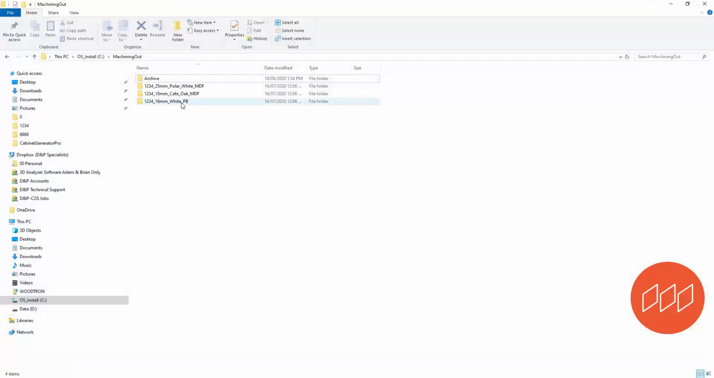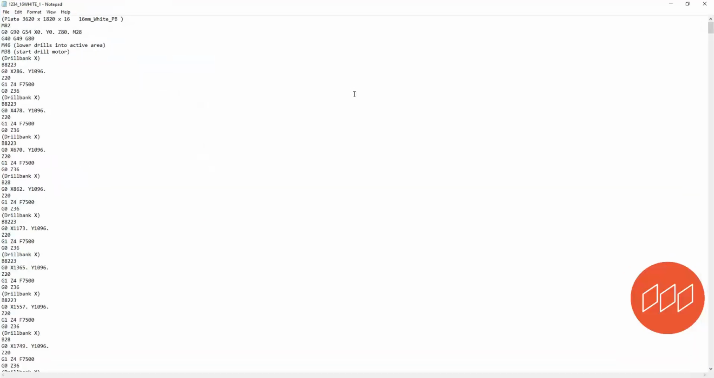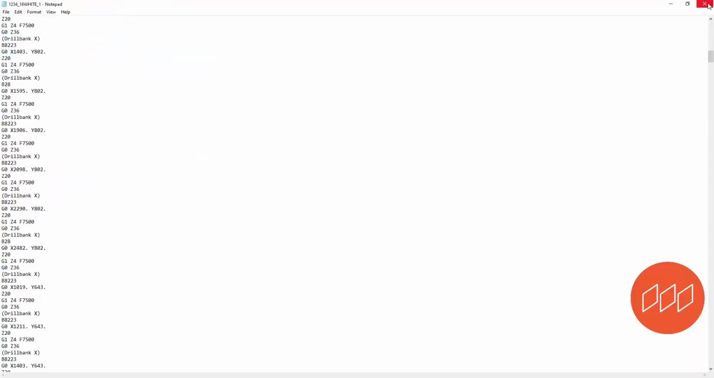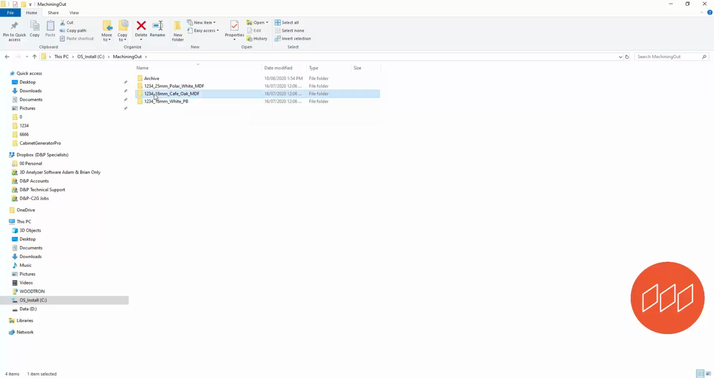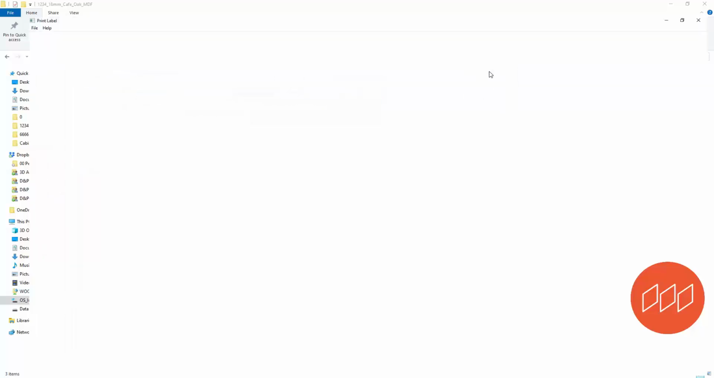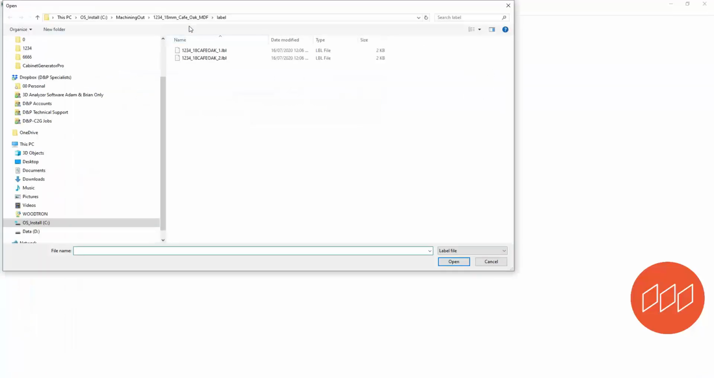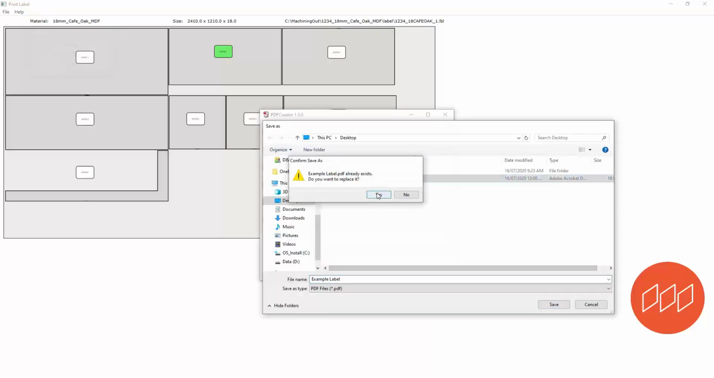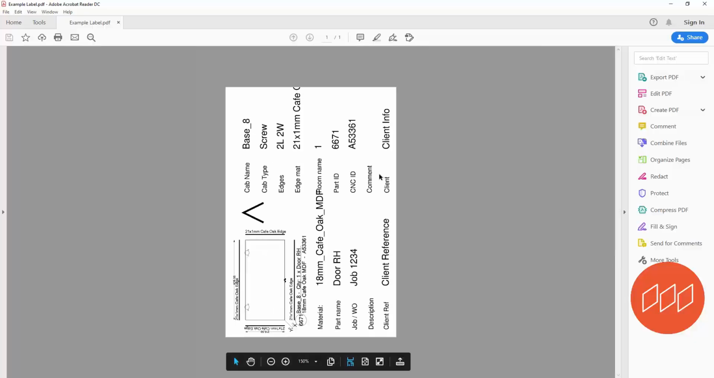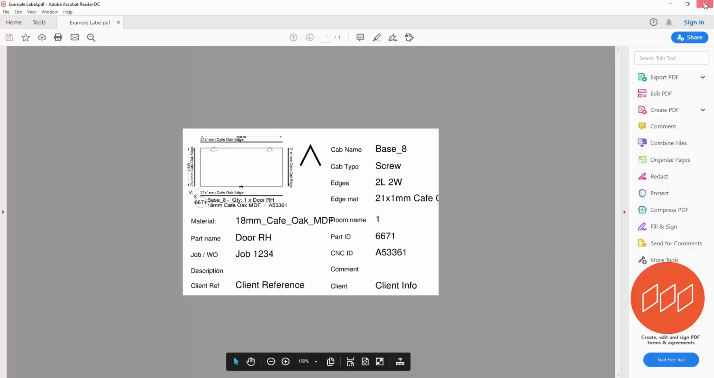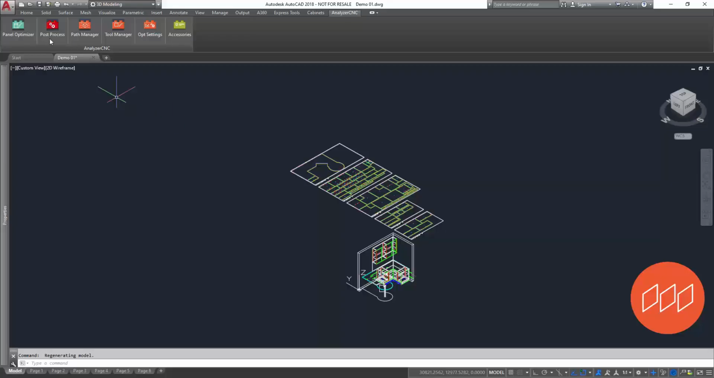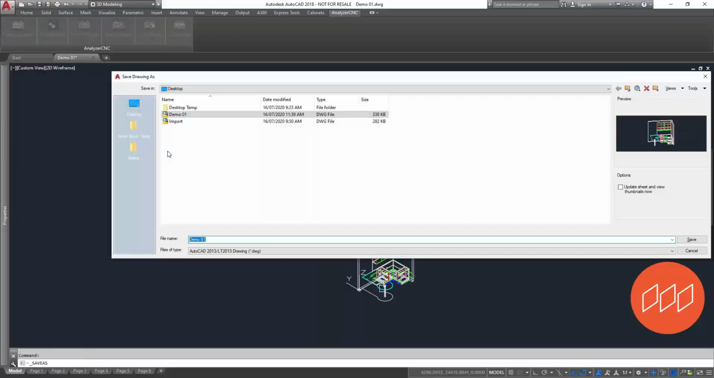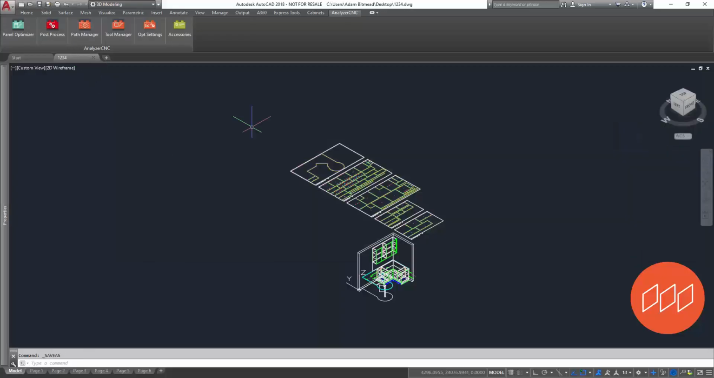Here, you can see how Analyzer CAM generates complex machine code in seconds. Customizable labels provide as much or as little detail as you need, making part identification effortless. From start to finish, this entire process, drawing, calculations, cutting lists, machine operations, and code generation, takes just 12 minutes.